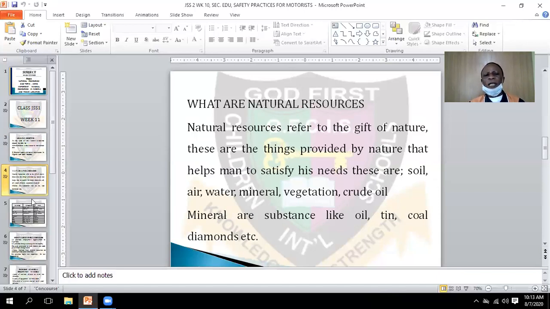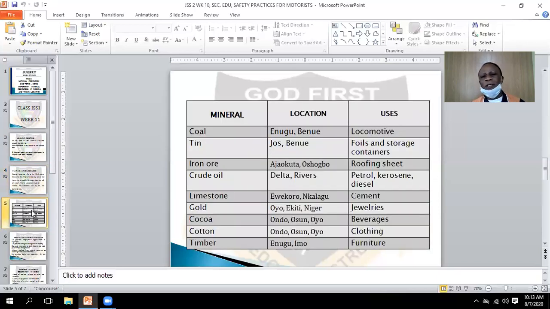Let's continue and talk about some of these mineral resources. What are these mineral resources? We have minerals, their location, and their uses. Like coal. We can get this at Enugu. We can get it at Benue.